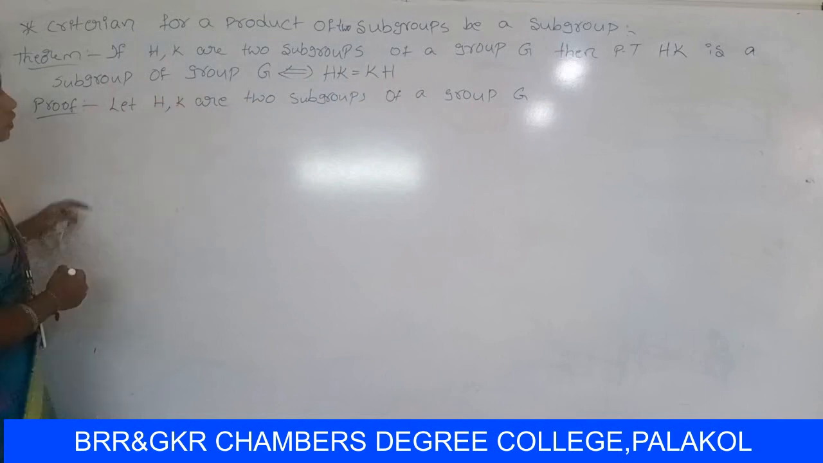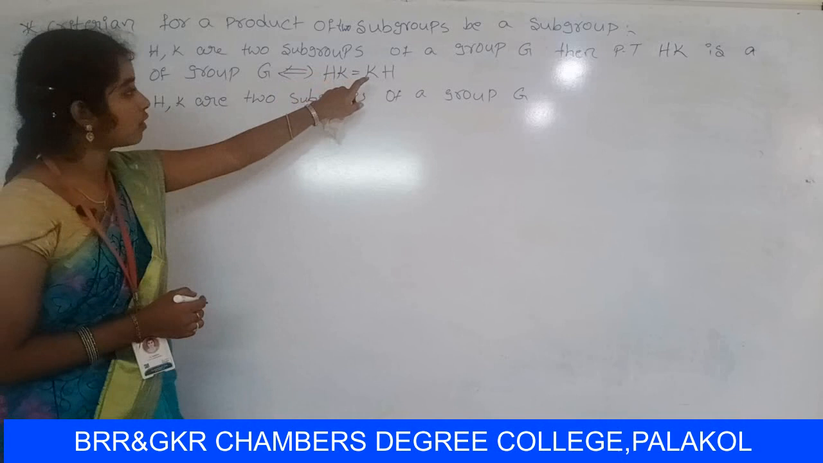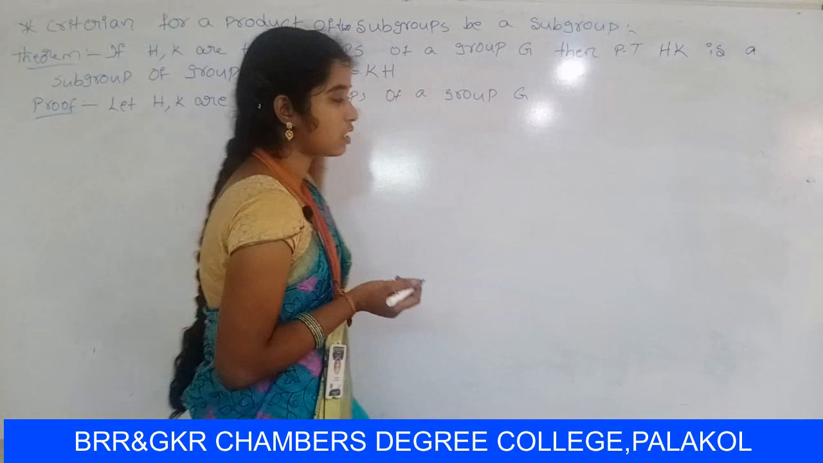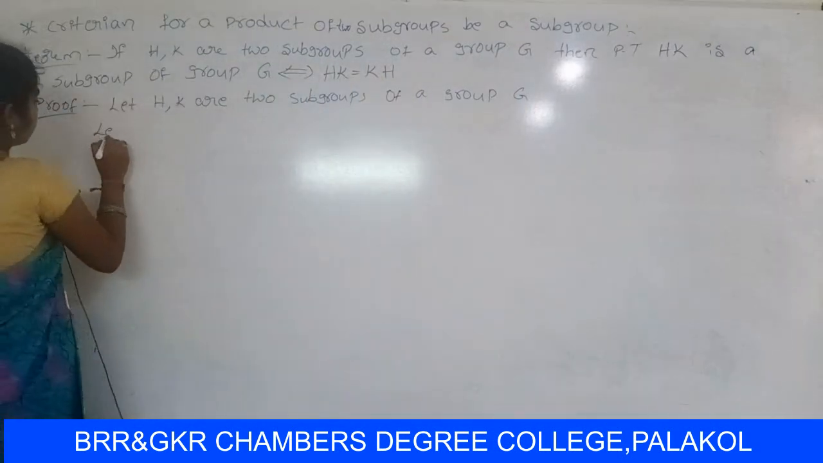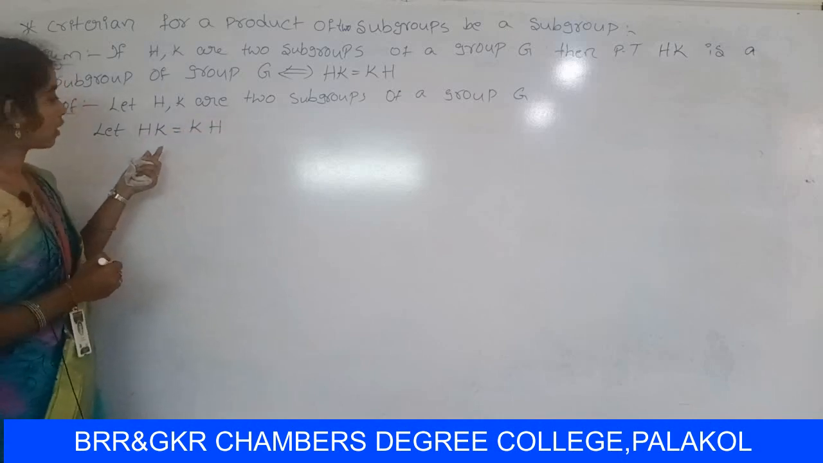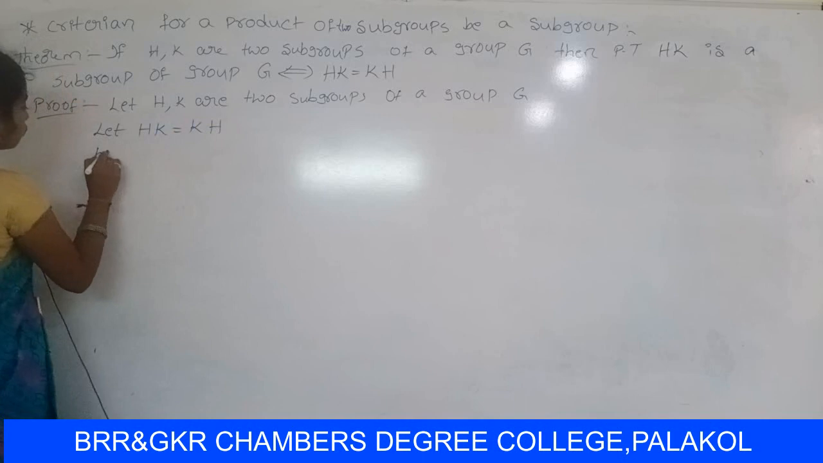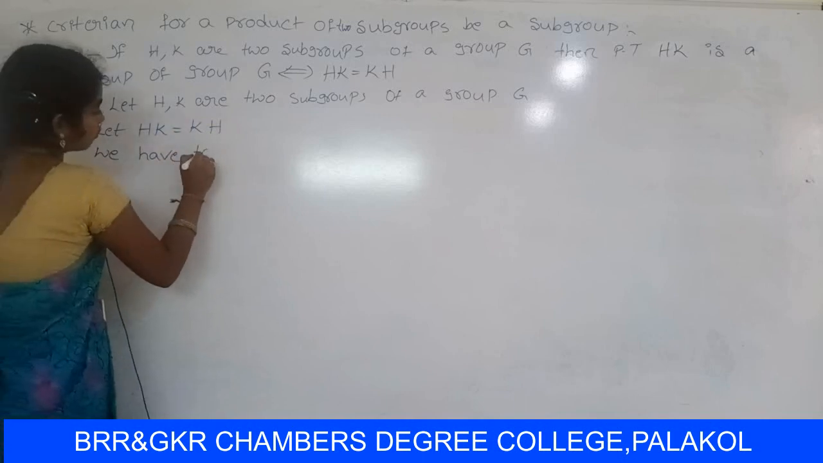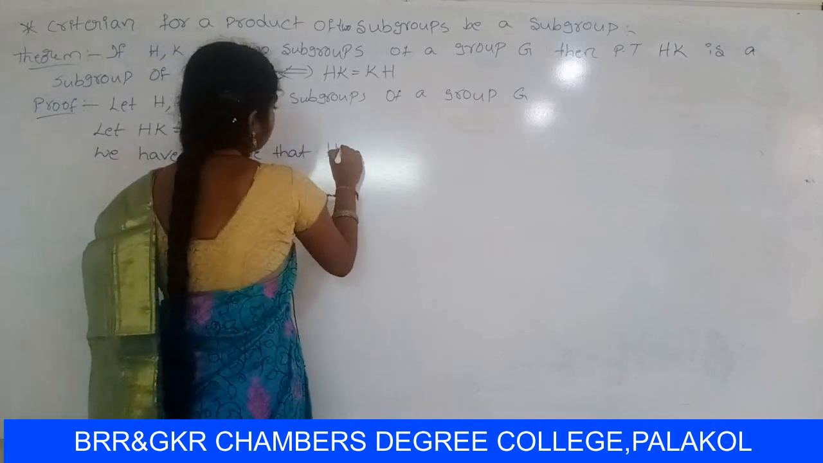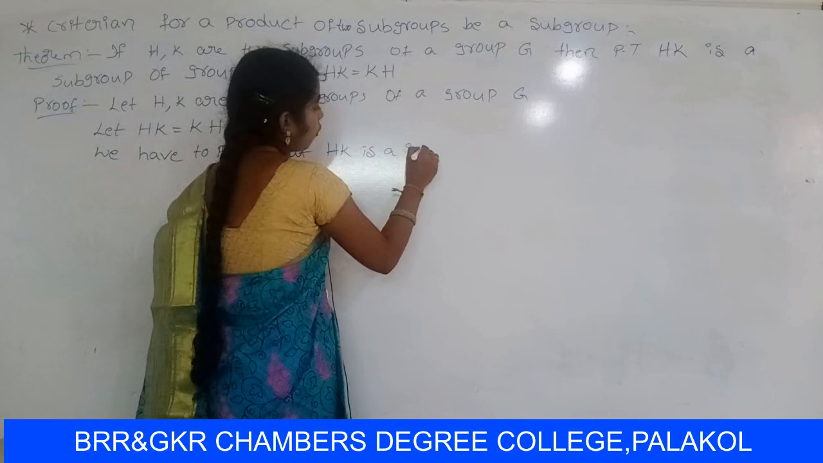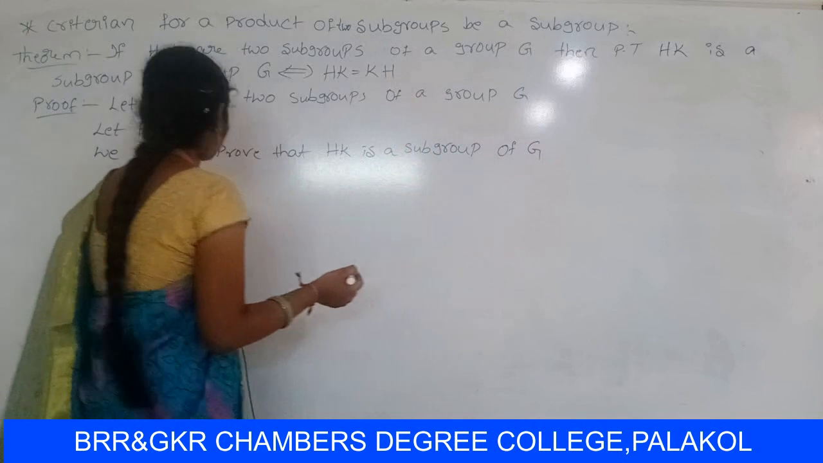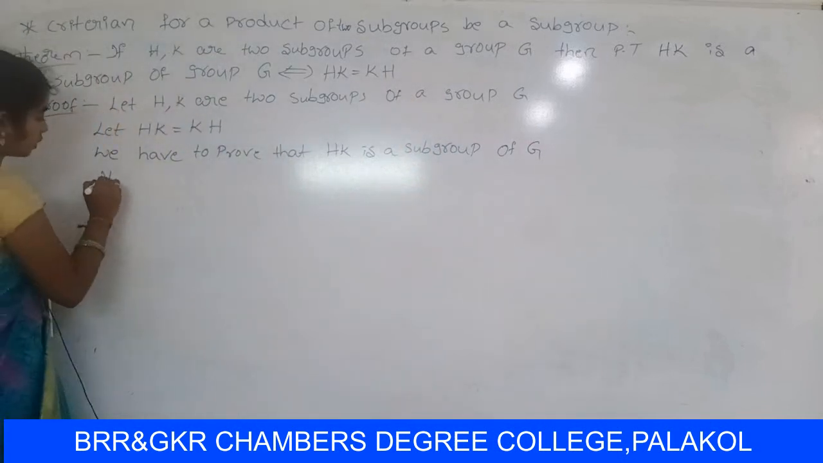So we have to prove that. First of all, let us consider HK equal to KH. So we have to prove that HK is a subgroup of Z. So let HK equal to KH. We have to prove that HK is a subgroup of Z. So it is sufficient to prove that